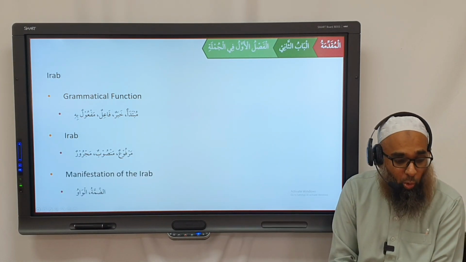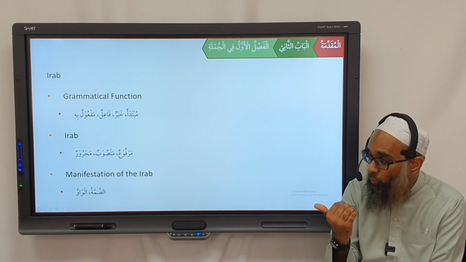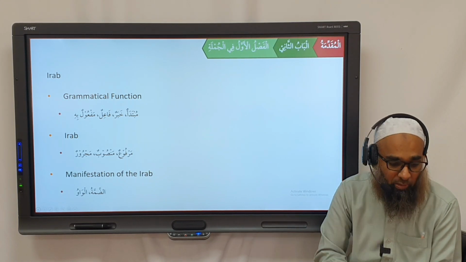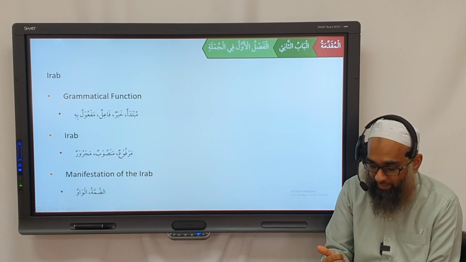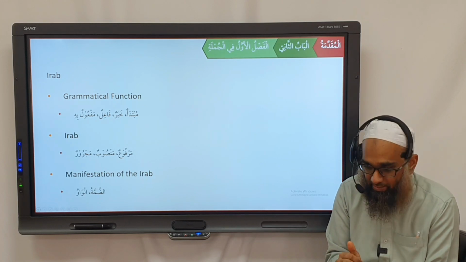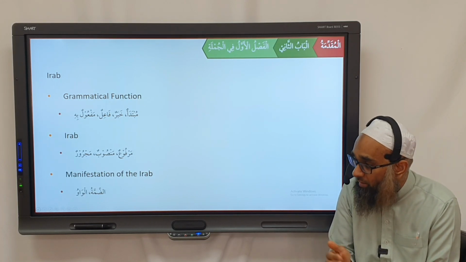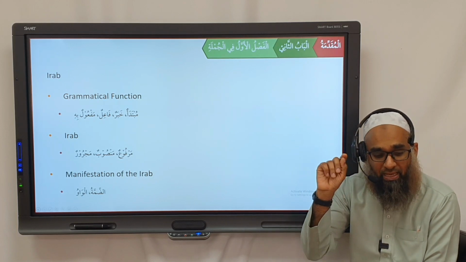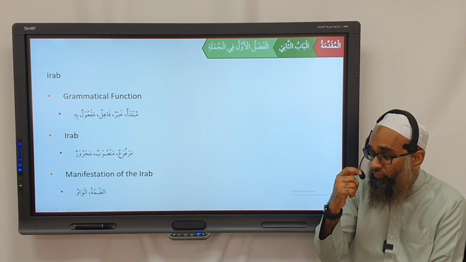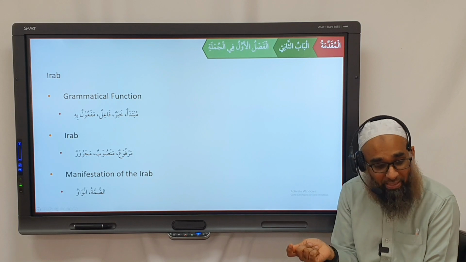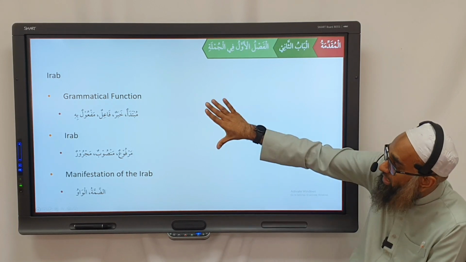And the third thing is, we have to mention how that word manifests its i'rab. Is it marfu? How? Is it the dhamma? Is it i'rab bil-harf or i'rab bil-haraka? Is it a dhamma making it marfu? Is it a fatha making it mansoob? Is it a kasra making it majroor? Is it a waw? Is it a ya? So we have to say three things.